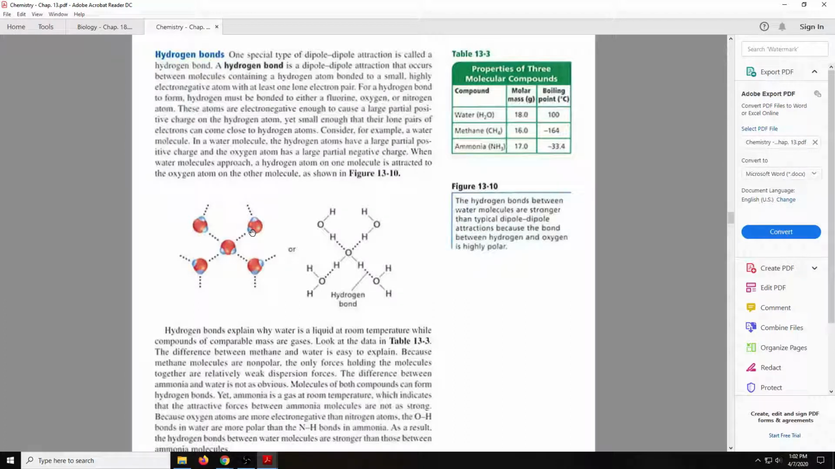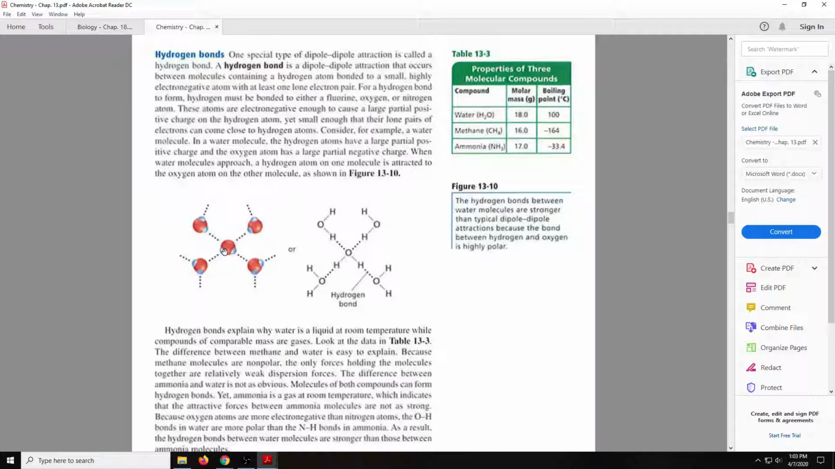A hydrogen bond is a dipole-dipole attraction that occurs between molecules containing a hydrogen atom bonded to a small, highly electronegative atom with at least one lone electron pair. For a hydrogen bond to form, hydrogen is bonded to either fluorine, oxygen, or nitrogen. These atoms are electronegative enough to cause a large partial positive charge on the hydrogen atom, yet small enough that their lone pairs of electrons can come close to other hydrogen atoms. So what they're saying is that these are just the right molecules, where there are two lone pairs of electrons here that are strong enough to meet this hydrogen and make this little bond right here.